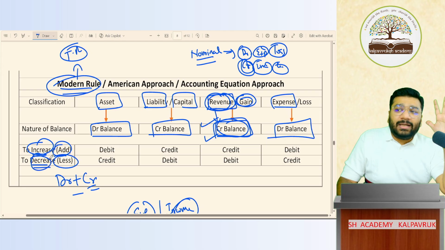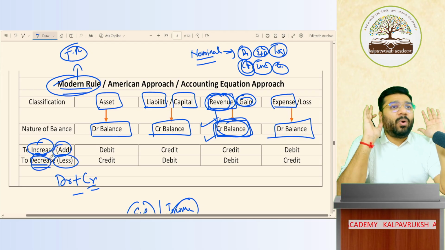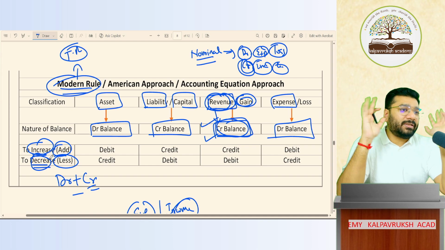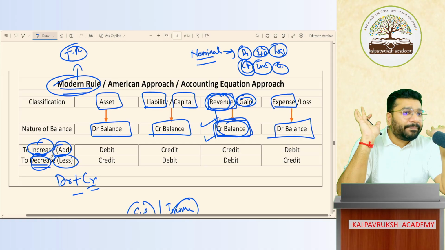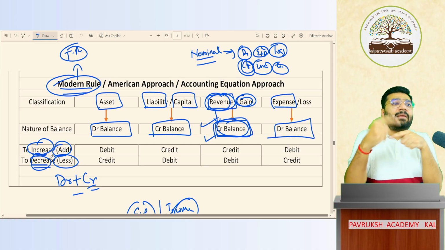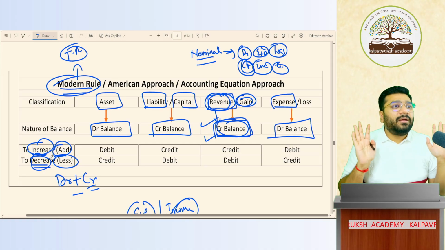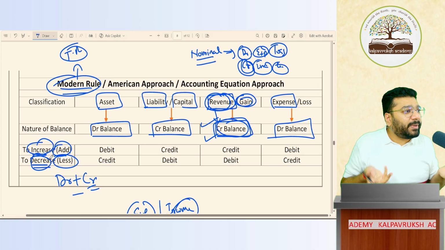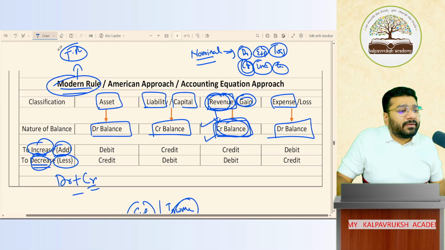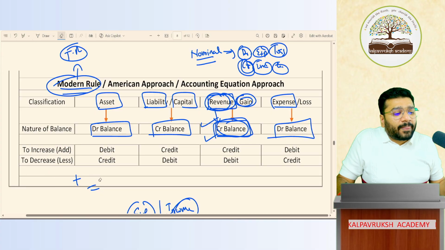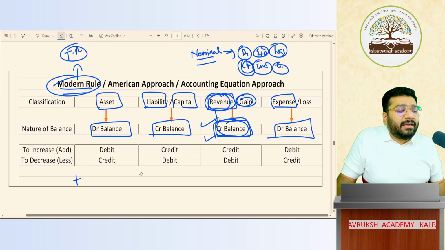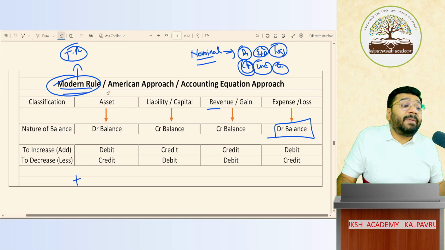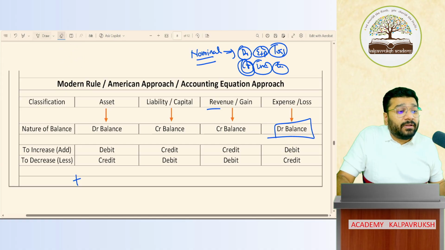Yes or no? So ultimately, what are you doing in the entire accounting? Addition, subtraction. The wrapper name for that addition and subtraction is debit, credit. So ultimately, your entire accounting is about addition, subtraction. So they're telling that there is no more debit the receiver, credit the giver, debit what comes in, credit what goes out. Now the perspective will change.